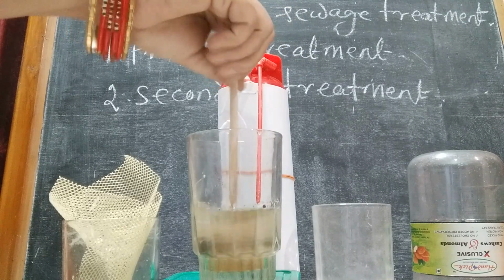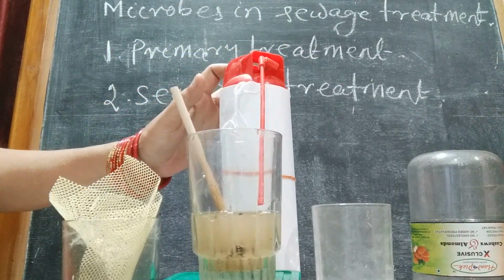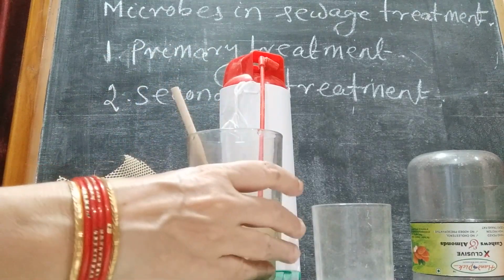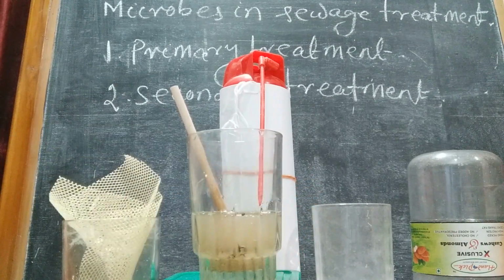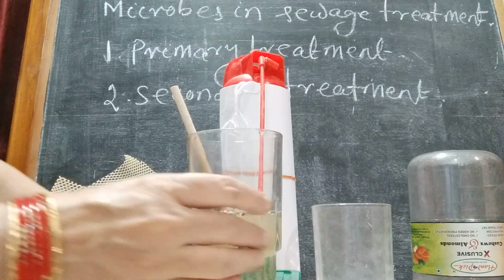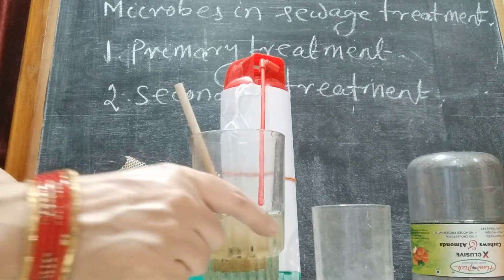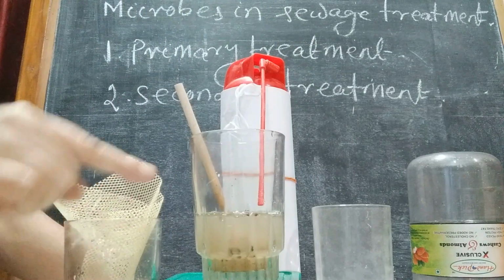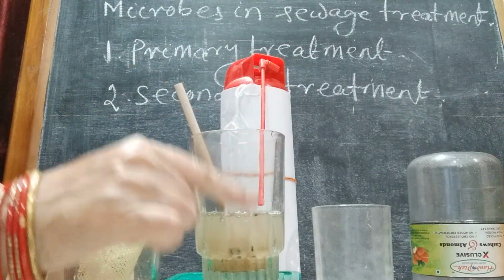Now it is constantly agitated and air is supplied from outside, and that causes the growth of the microbes present in the sewage water. Excessive growth of the microbes will take place, and the organic matter is also present. These microbes will consume the organic matter present in the effluent.